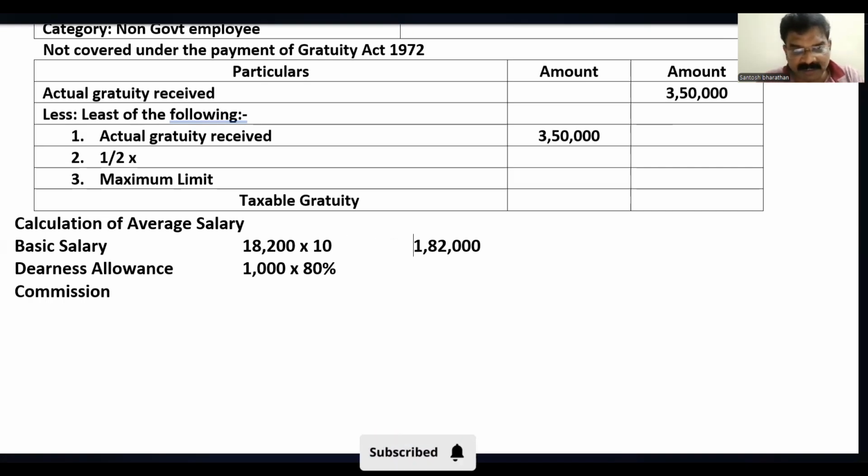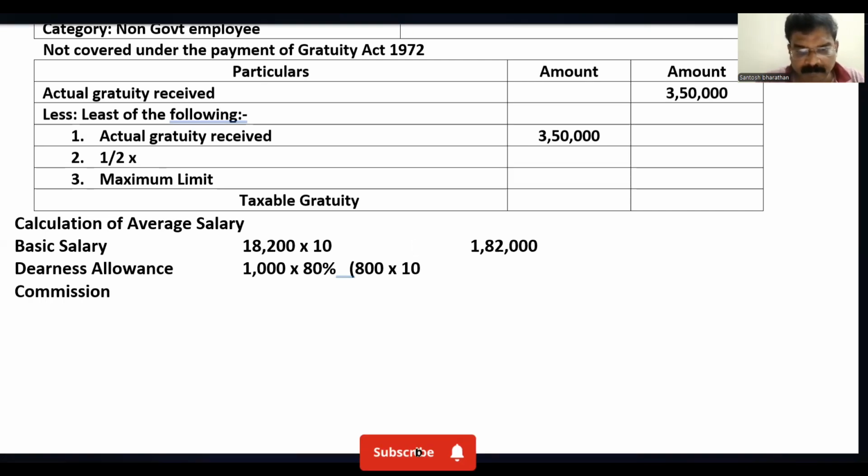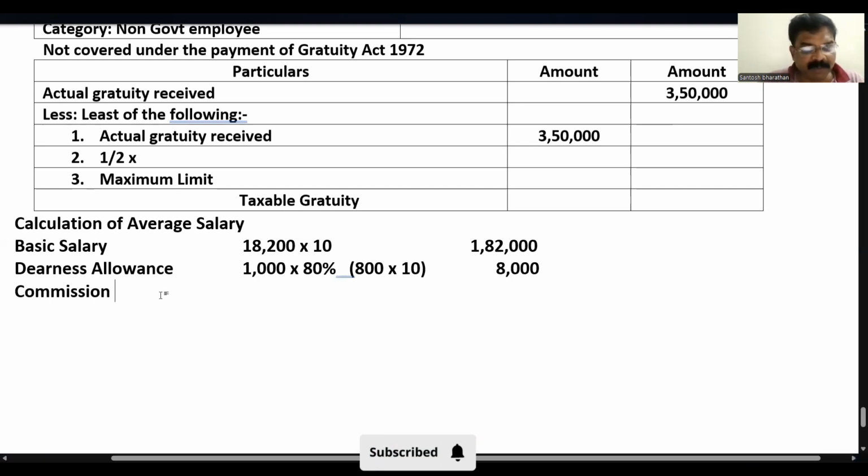I'll leave a space here so it will be very clear. I'll open the bracket: 800 into 10. It comes around 8,000. Next, commission. We go back to the problem again.